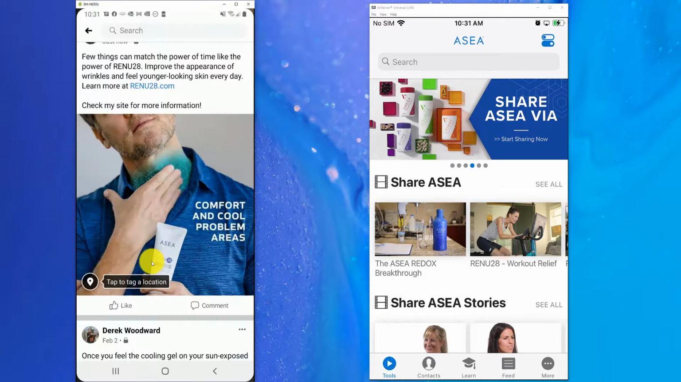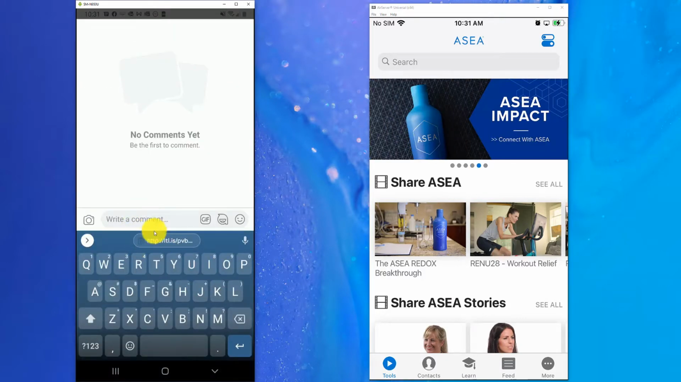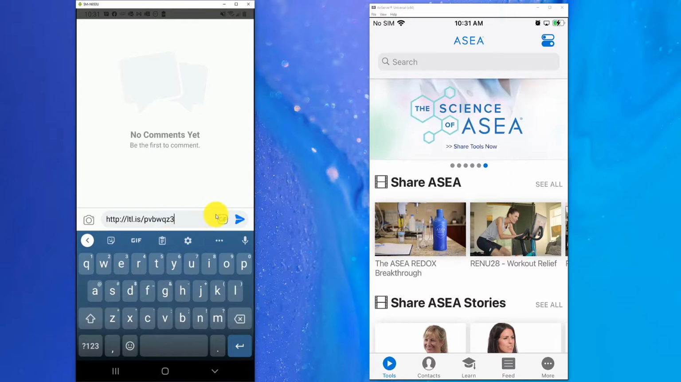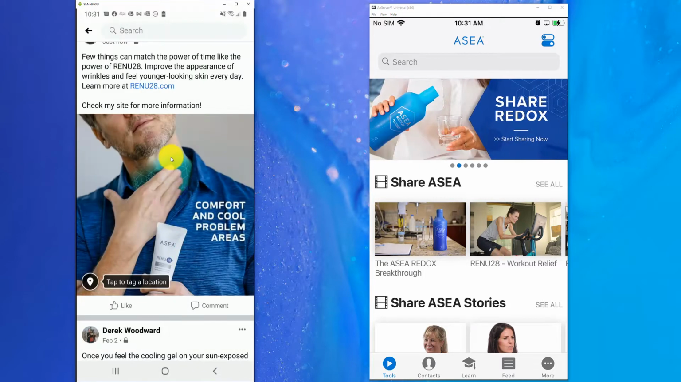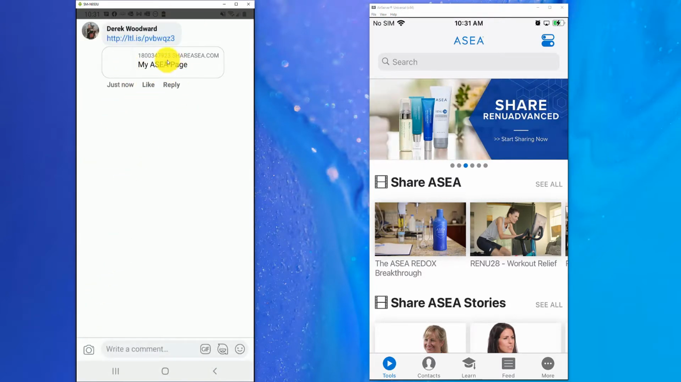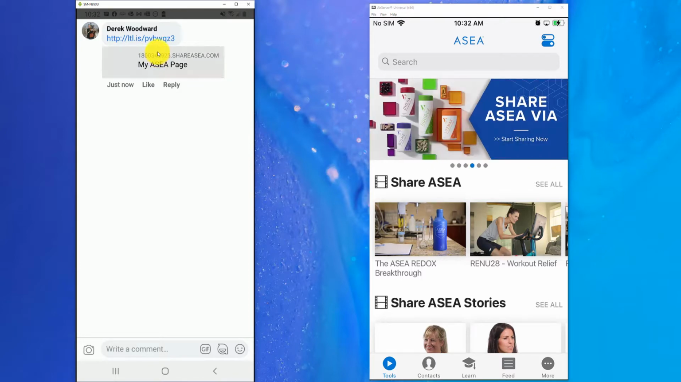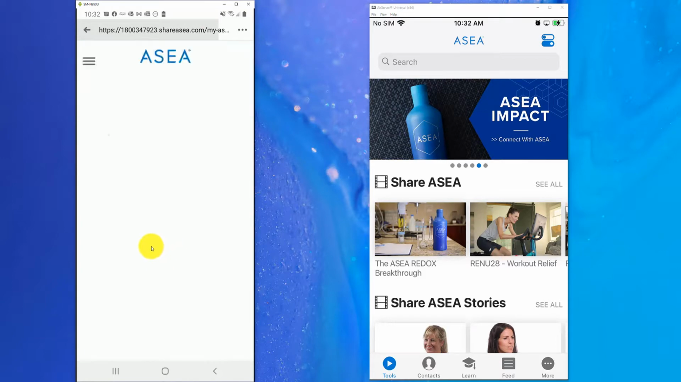Let's bounce over to Facebook again. And let's go here to the comment area and simply paste it. And just like that, pasting it, it's going to be my replicated site now. So I have provided an engaging image about Renew 28 on my Facebook page. I have added a comment down here from my ASEA page, and I can now tap that, click on it, and get people directly to my replicated site directly from Facebook.